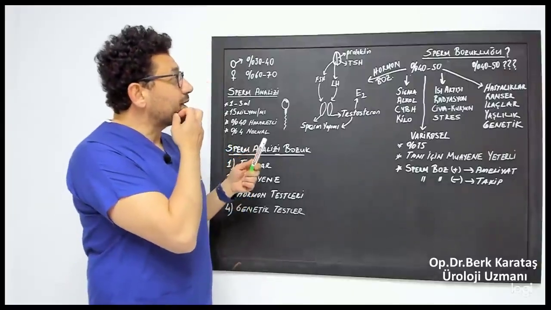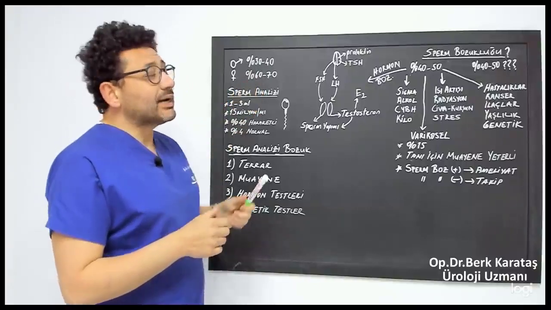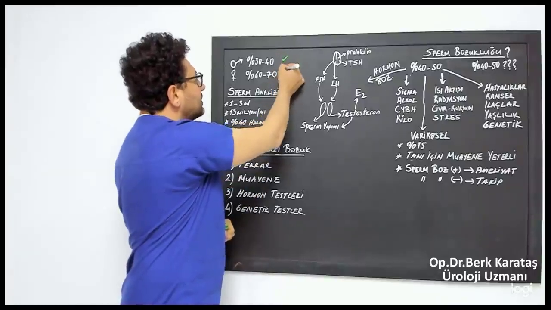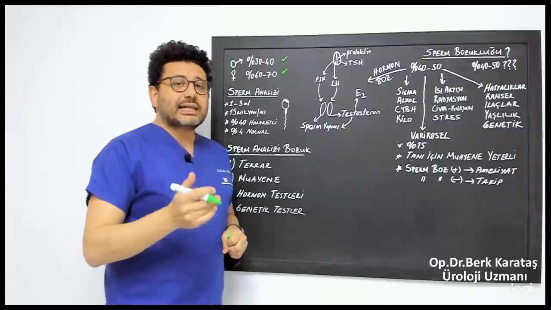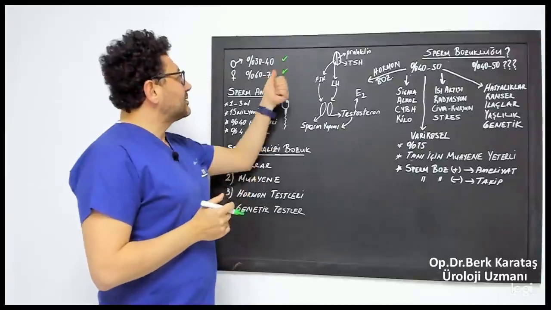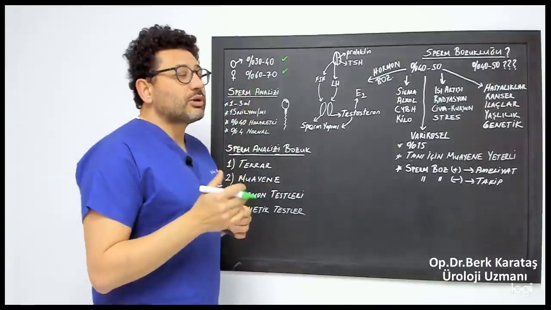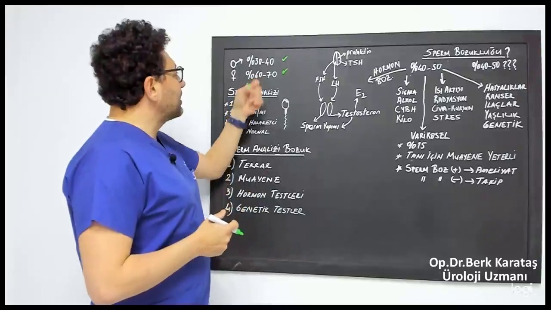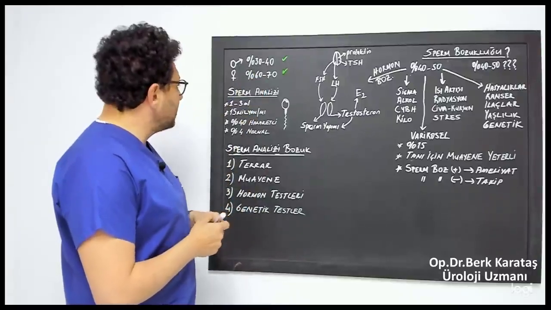Now, when you look at the research on not being able to have children, 30 to 40% of the problems are in men. In fact, as you can see, the problems in men are almost half of those in women, which is quite important. In other words, we can say that the problem in couples who cannot have children is mostly in women. Of course, it can be said that it is about half.